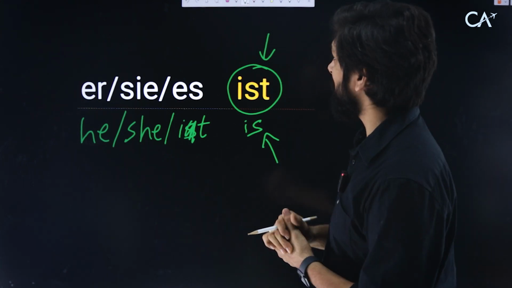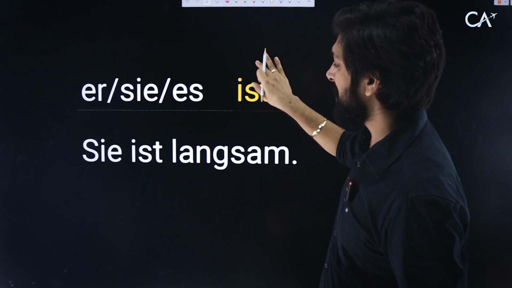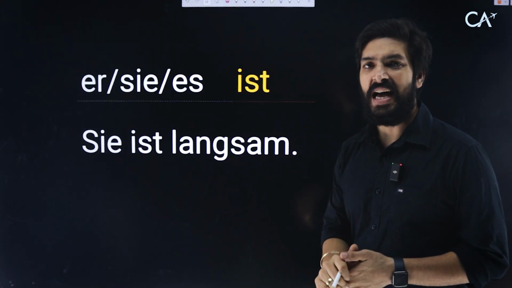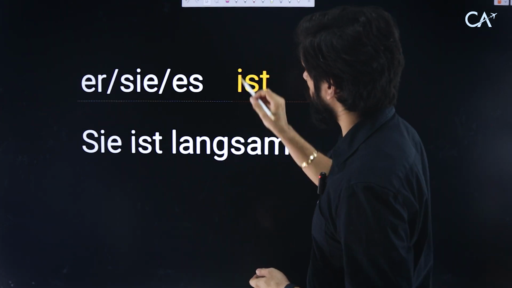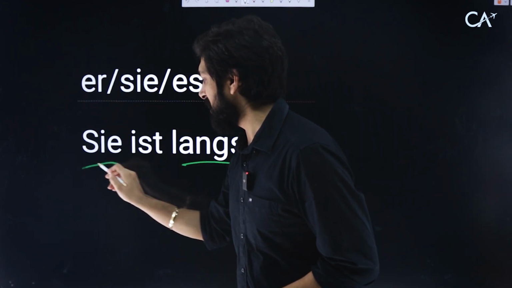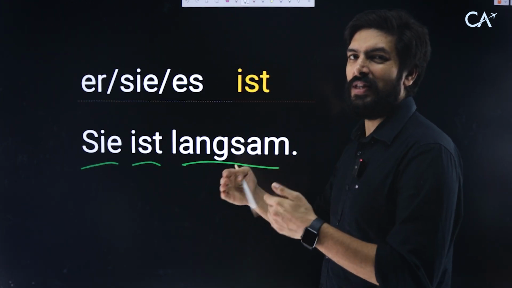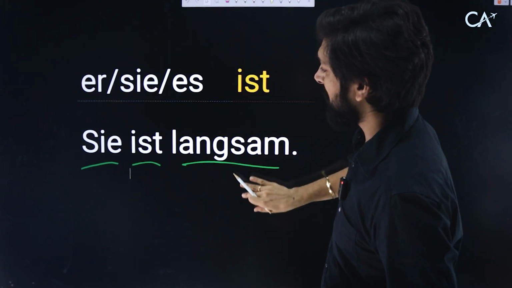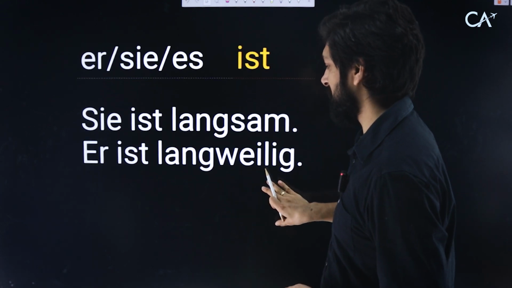Let's have a look at a few sentences based on that, and we'll see the first one. Sie ist langsam. She is slow. Langsam means slow, in the sense of not that fast. The second sentence that we have is er ist langweilig.